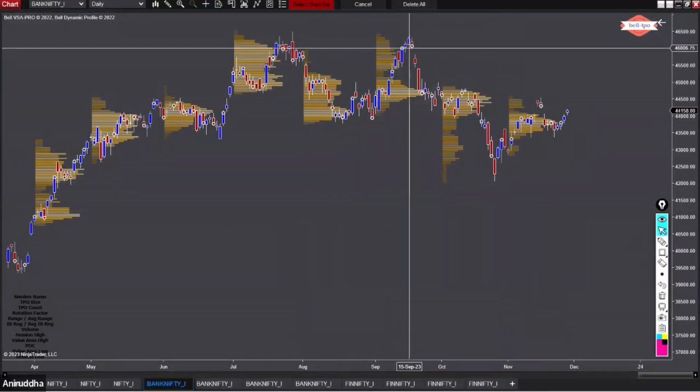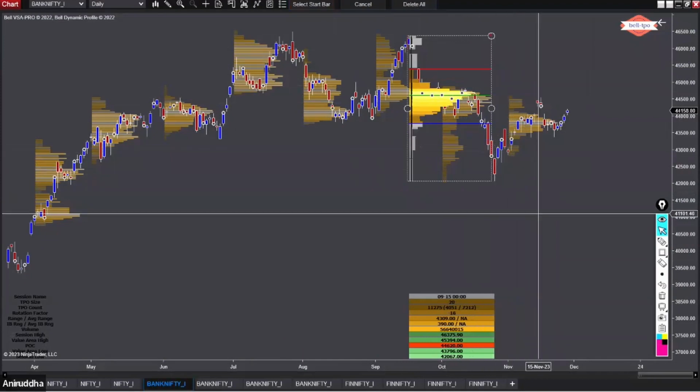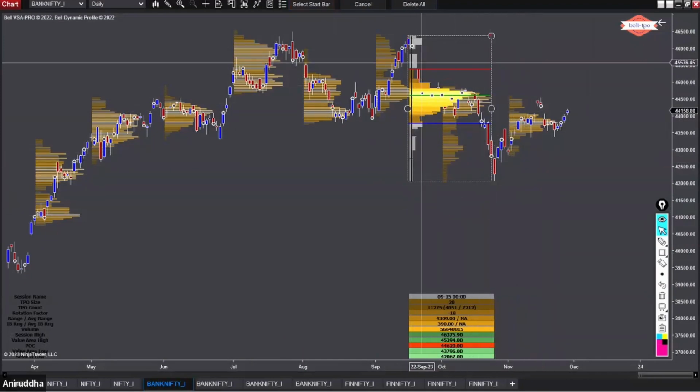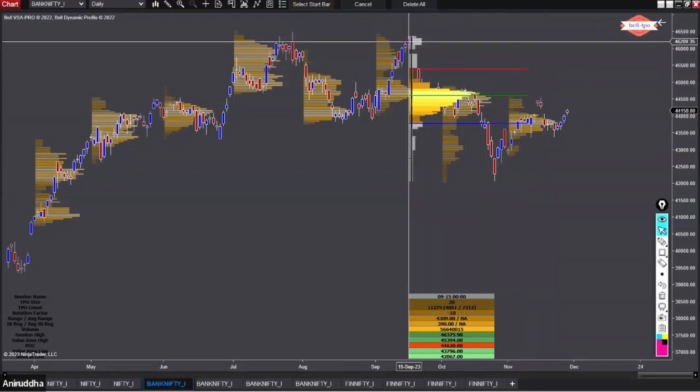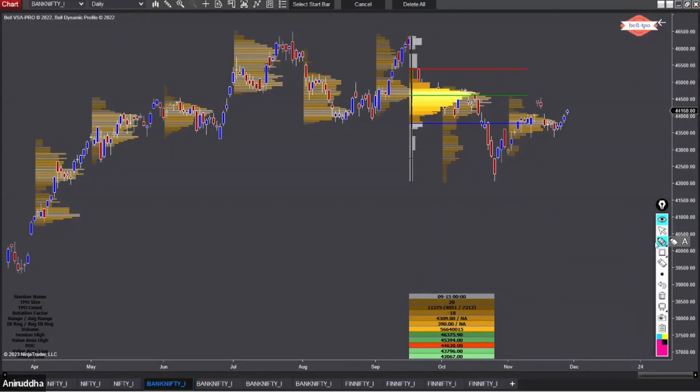Let us do it again. Start with this high and go till this low. Okay, now what you are seeing here is a profile for just this high to this low. Now why this is useful is because I don't want to use all this, right, because some softwares will also plot a profile on this right side, but they will use all the data. So what this helps us do is, it helps us pinpoint legs and where the HVNs are in that leg. So in this particular leg, from here to here, where is my HVN?